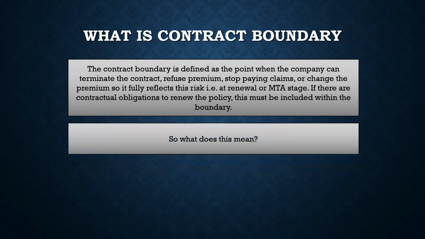So, as I keep mentioning, these are very technical definitions. So you just need to understand contract boundary means a point where the company can terminate a contract, and usually contract boundary will be the same as the term, because when the term or the duration of a contract expires, the contract by default expires, right? So for example, if you have purchased an endowment product, and that endowment product is of 15 years of duration, then if the duration is over, the contract expires. That is usually the contract boundary.